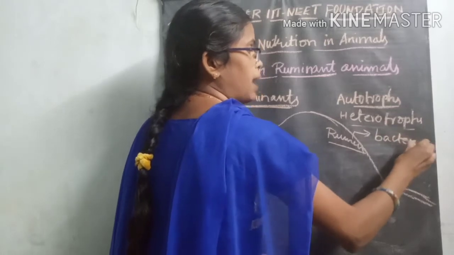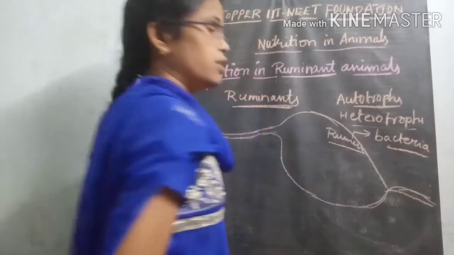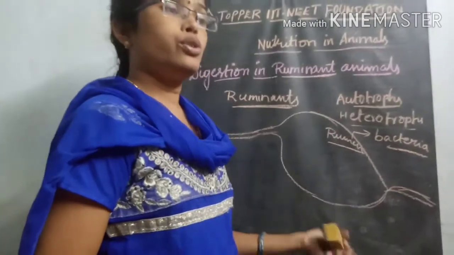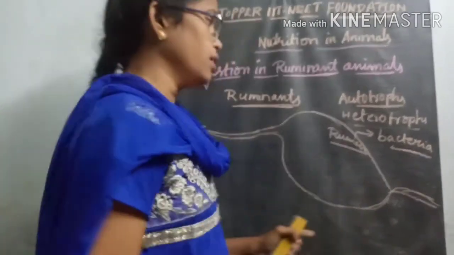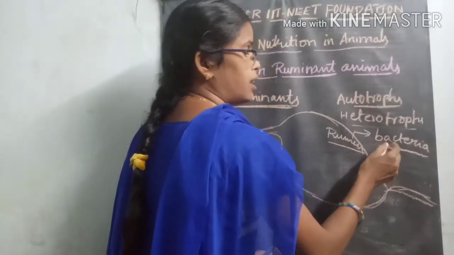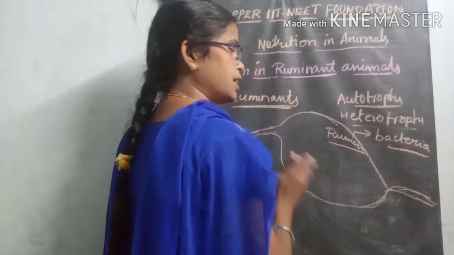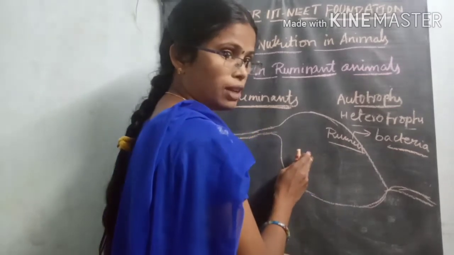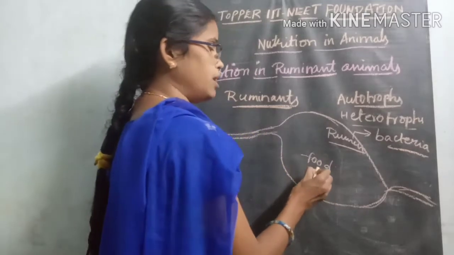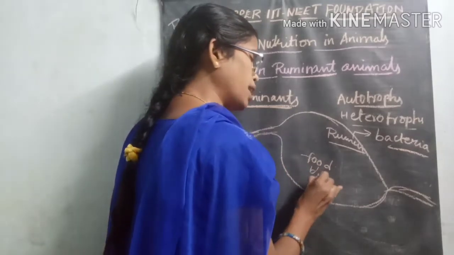What are they? Bacteria. During rumination, the food material stored there is mixed with some amount of bacteria.